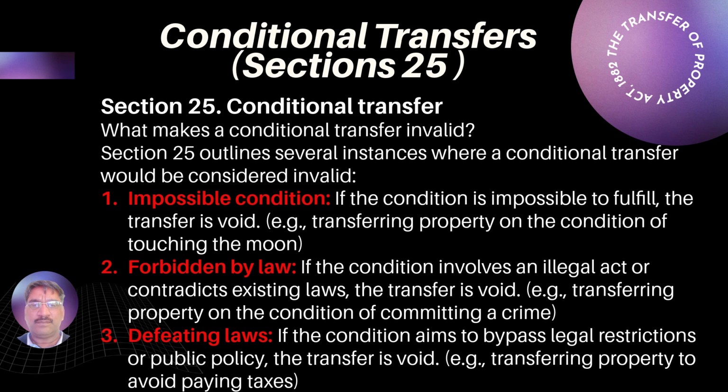Suppose A has already married C, and the condition is enticing A to marry B. Marrying is legal, but it defeats the provisions of law because A is already married. So a condition defeating the law is also an invalid condition under Section 25 of the Transfer of Property Act.